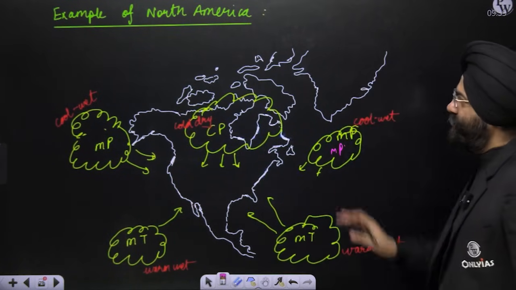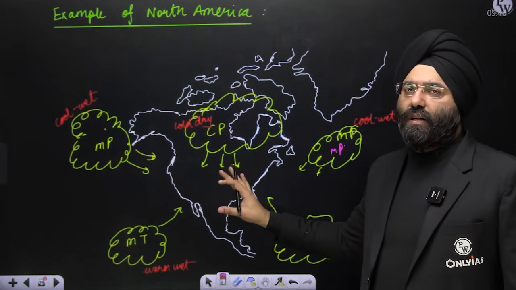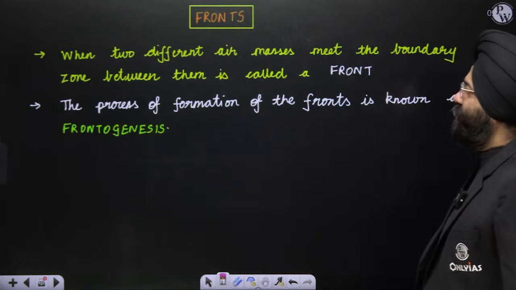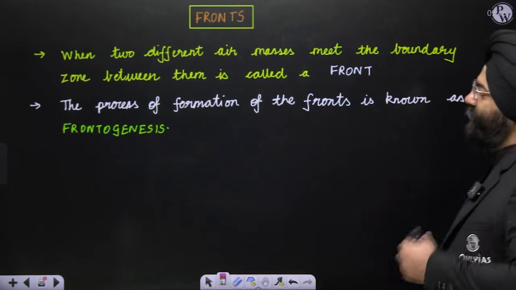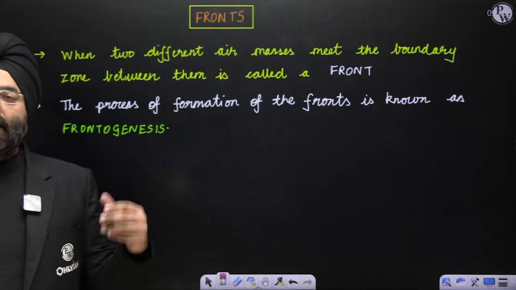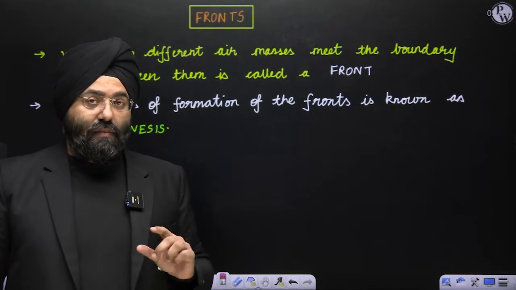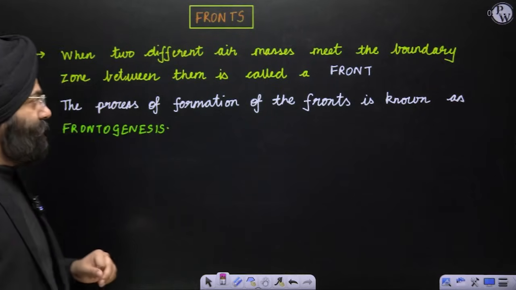Clear? So this is again a simple representation of various air masses from the perspective of North America. Clear? Now, let's move to the concept of fronts. Very, very important. If you've understood the concept of air masses, now let us understand what fronts are, which we had studied when we were studying the pressure belt.